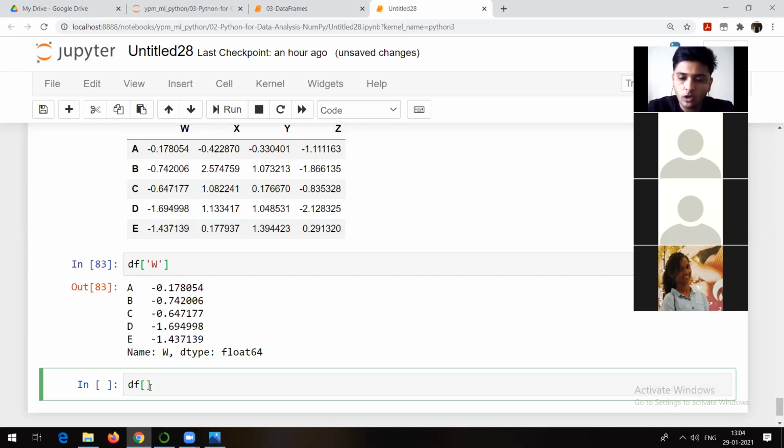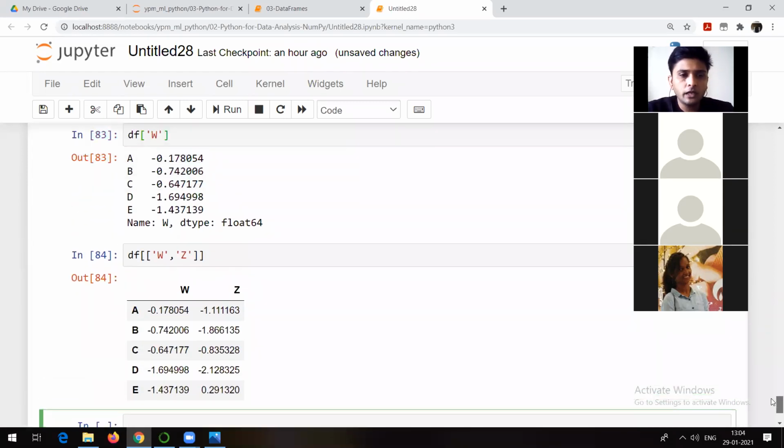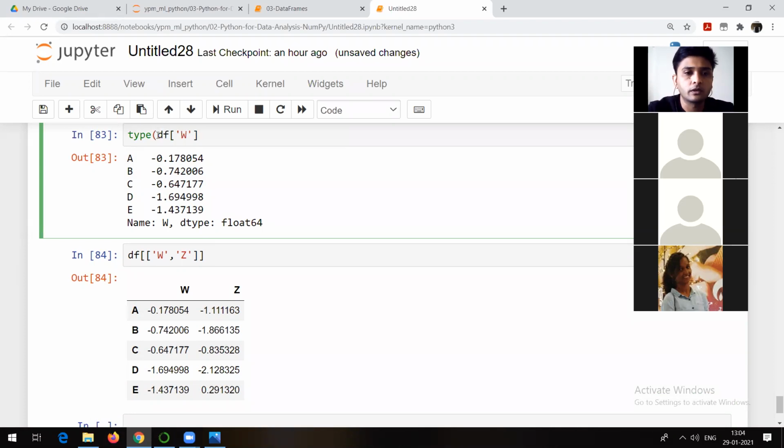I want to check two columns at a time. We need to use two square brackets. Suppose I want to see the values of W and Z. Let me check W and Z. Now I am able to see this. Now can you tell me, if I try to check the type of this particular thing, what should be the answer here? What is the type of this one? Series. It should be a series.